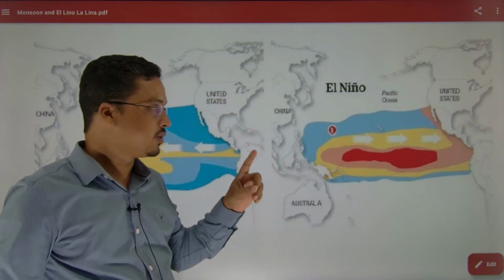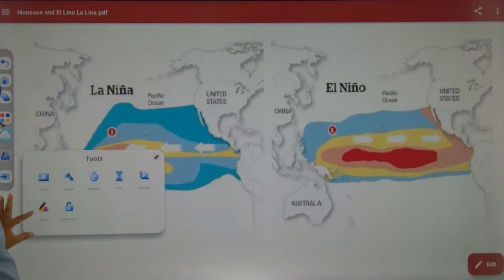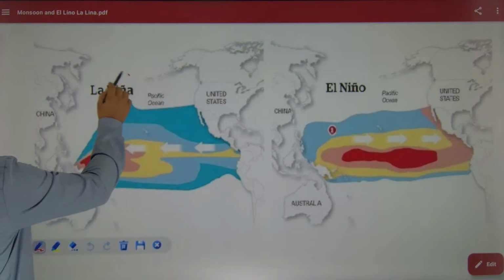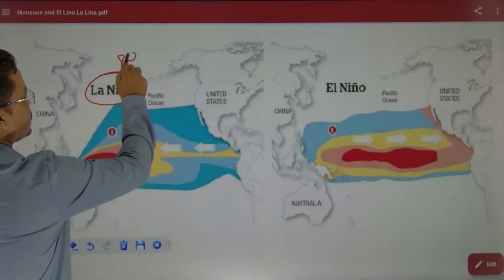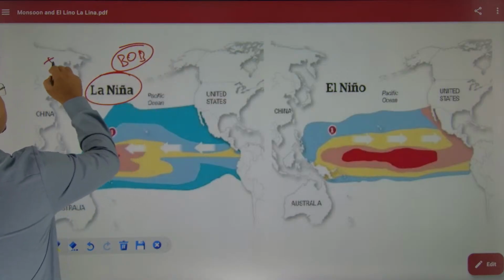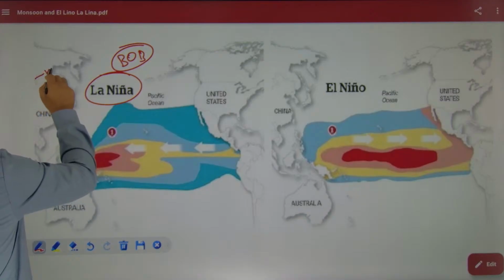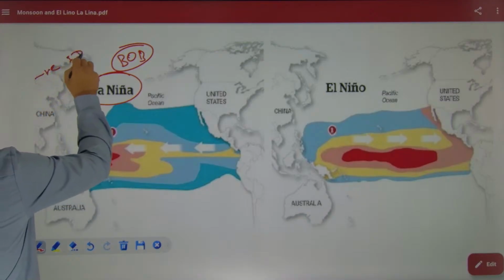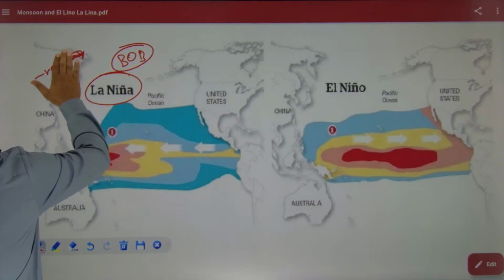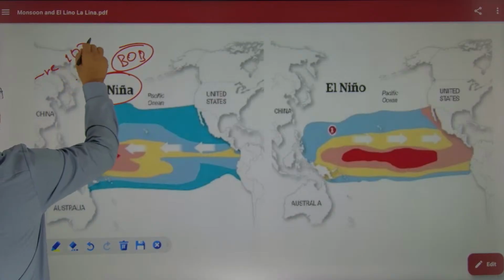That is also something you have to remember. As I said, if this is La Nina condition, your Bay of Bengal will have more tropical cyclones, like in the negative phase of the Indian Ocean dipole, IOD.